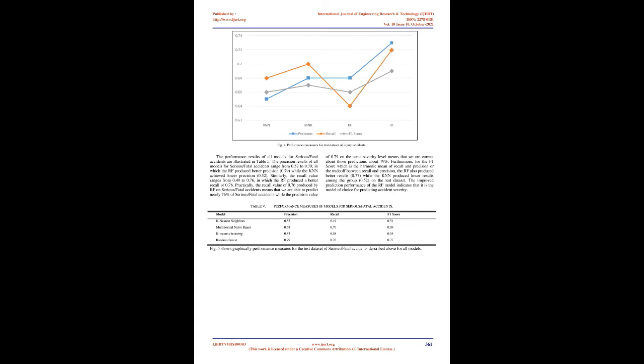Besides, the testing accuracy for all models is 60.03, 73.68, 61.07, and 76.72 respectively, in which the RF model produced better testing accuracy of 76.72 while the lowest testing accuracy was 60.03 for the KNN. The KNN suffers from overfitting.